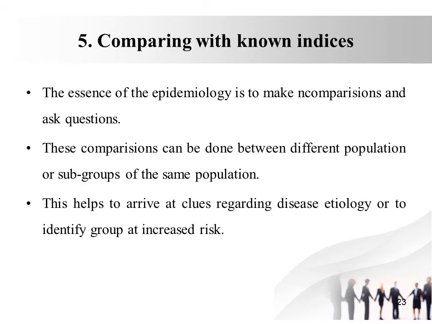Now the fifth stage in descriptive epidemiology is comparing with the known indices. The essence of epidemiology is to make comparisons and ask questions. These comparisons can be done between different populations and subgroups of the same population. This helps to arrive at a clue regarding the disease etiology or to identify the group at increased risk.